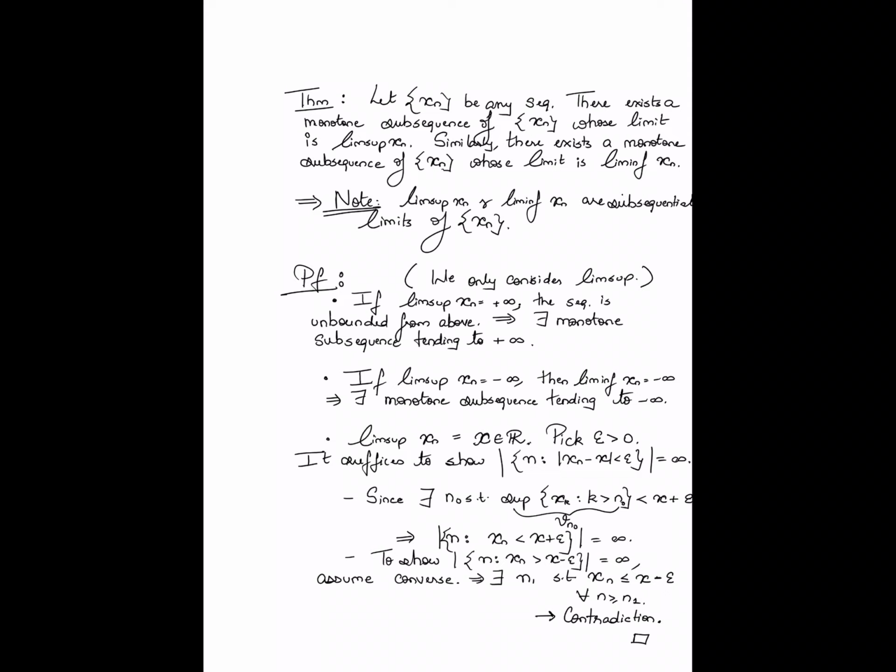Alright, so that essentially tells you that the lim sup and, using an analogous argument, the lim inf of the sequence are both limit points or subsequential limits. And moreover, you can come up with a monotone subsequence of the sequence whose limit is in fact lim sup or lim inf. Okay, so that's the first connection that we have made. We have made a connection between subsequential limits and lim sup and lim inf. Alright. Now let's move on to a couple more observations that further firm up this connection between lim sup, lim inf and subsequential limits.